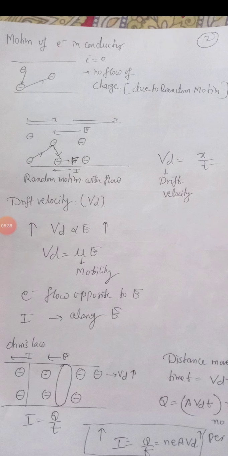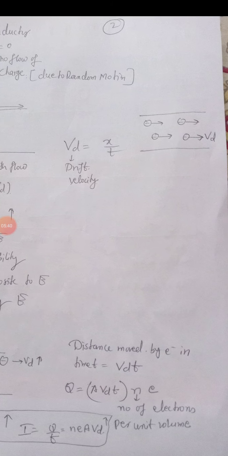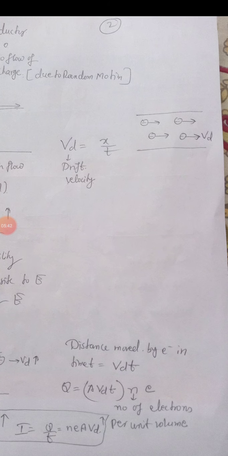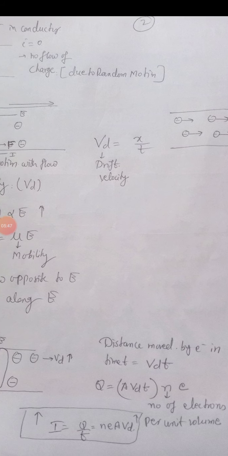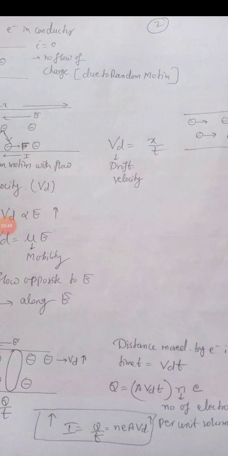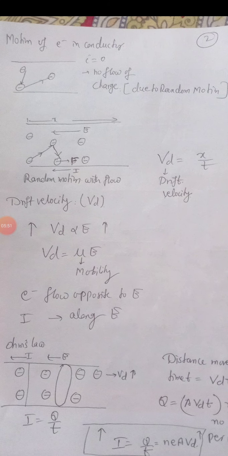I have drawn a line and a cross section here. Distance moved by electron is Vd into t. Now how much is the charge flowing here, student? See how to calculate the amount of charge which is flowing. I have considered this volume first.